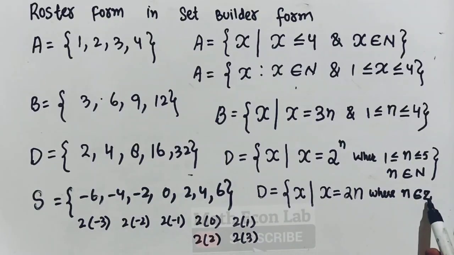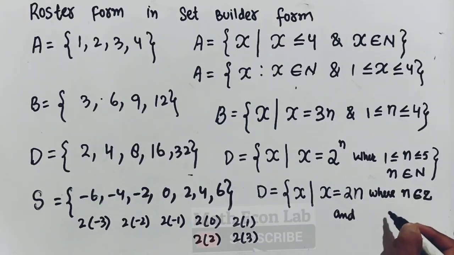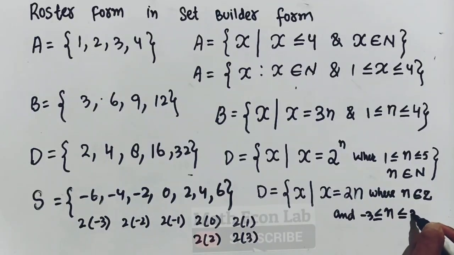So here n belongs to Z, not N. Then we would have only the positive numbers, but we have negative numbers here as well. And what is the other condition? n lies between -3 and +3. So these were the examples of how we convert roster form to set builder form.